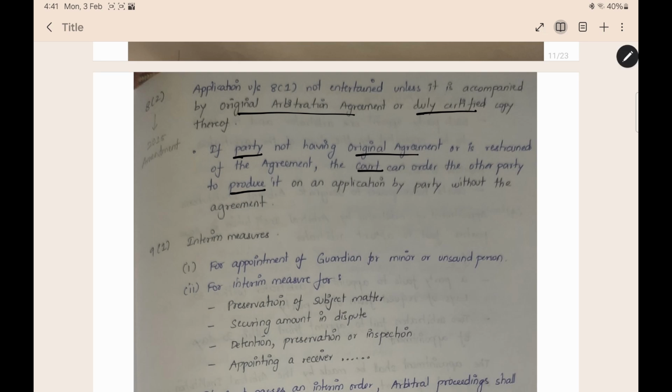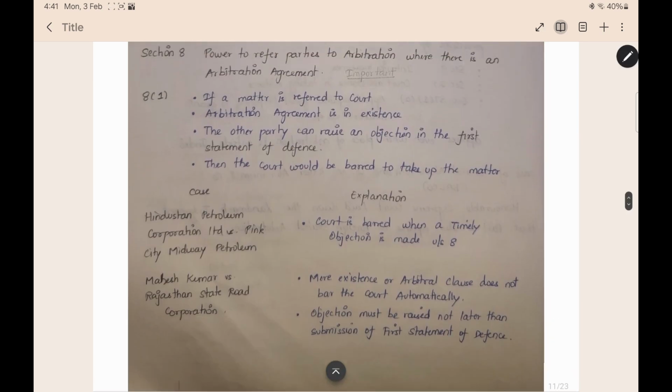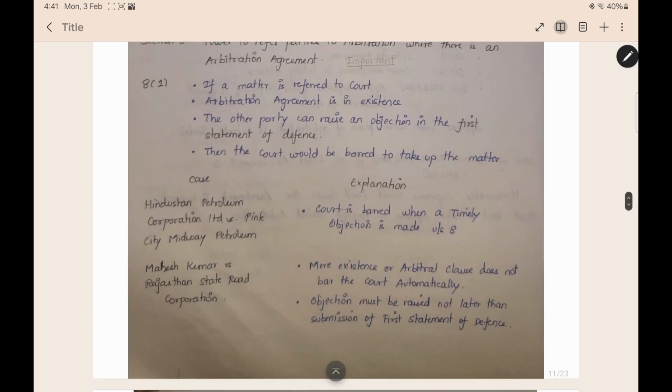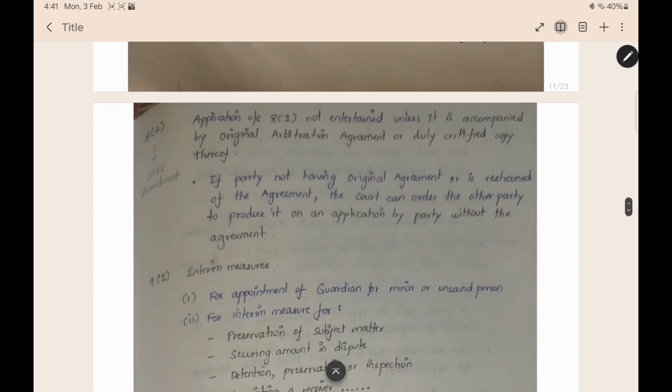Now this is the end of section 8. Let us once again summarize what we saw in section 8. If a matter is referred to court and there is already an arbitration agreement, you have to state in the very first argument that we have an arbitration agreement. Then for giving that very first argument, you need the proof of the arbitration agreement. That proof is the original arbitration agreement. If you do not have the original arbitration agreement, you can tell the court that the other party has it, and the court will order the other party to produce it. That's all about section 8.